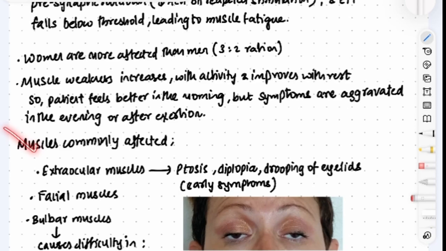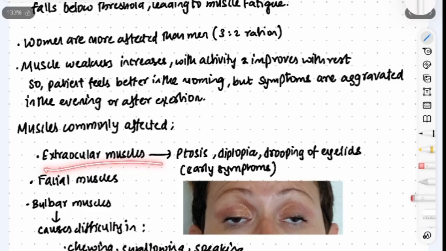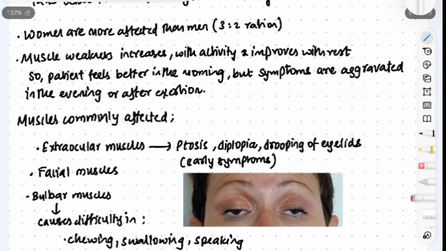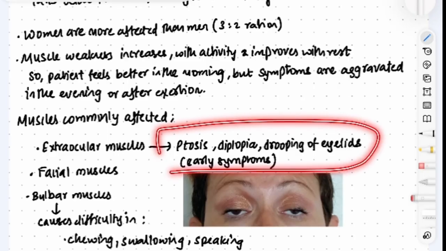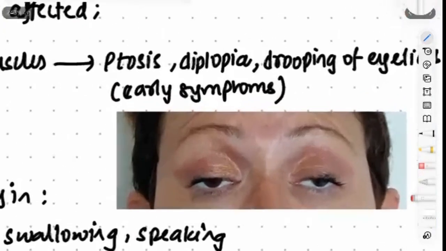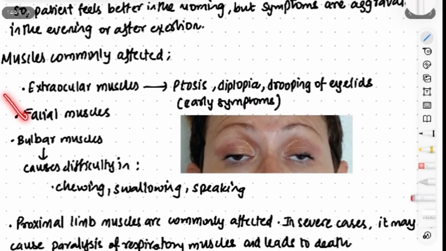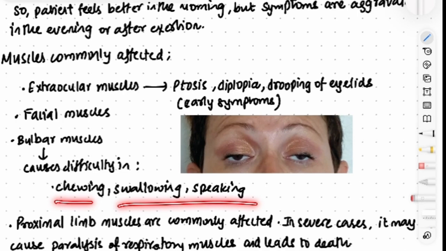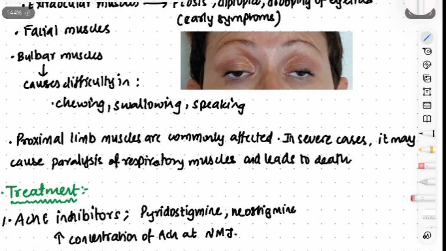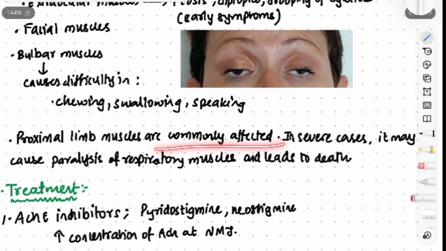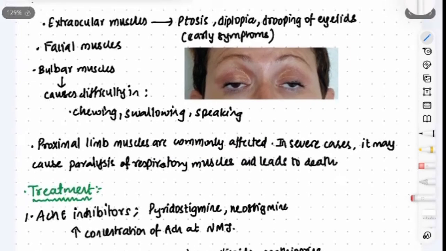Next, what are the most commonly affected muscles? Extraocular muscles are mostly affected, and due to the pathology of the extraocular muscles, there will be ptosis, diplopia, and drooping of eyelids, and these are the earliest symptoms of myasthenia gravis. You can see this is the ptosis, which causes drooping of eyelids, and facial muscles are affected, and bulbar muscles are also affected, which causes difficulty in chewing, swallowing, and speaking. And proximal limb muscles are commonly affected. Okay, in severe cases it may cause paralysis of respiratory muscles leading to death.